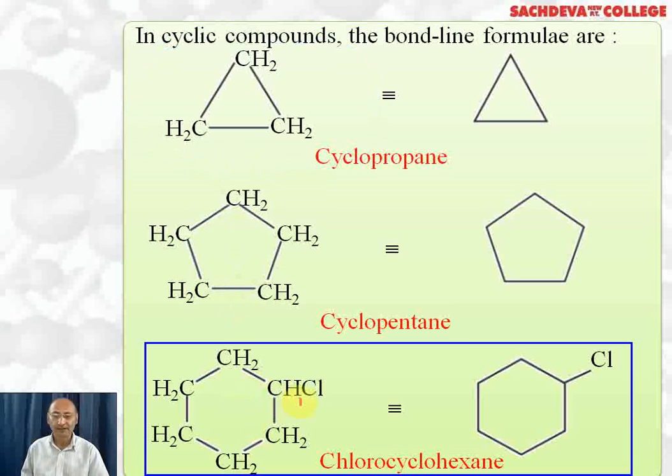This is chlorocyclohexane. One of the carbons is linked with Cl, so instead of CH2 it will become CH. Other carbons are CH2, 5 carbons are CH2. So in bond line formula, we write a hexagon, the hexagon representing cyclohexane, and one carbon is linked to Cl. So this is called chlorocyclohexane. More accurately, we can call it 1-chlorocyclohexane. Why do we call it 1-chloro? Because this carbon will be counted as 1. So 1-chlorocyclohexane is the correct IUPAC name of this compound.